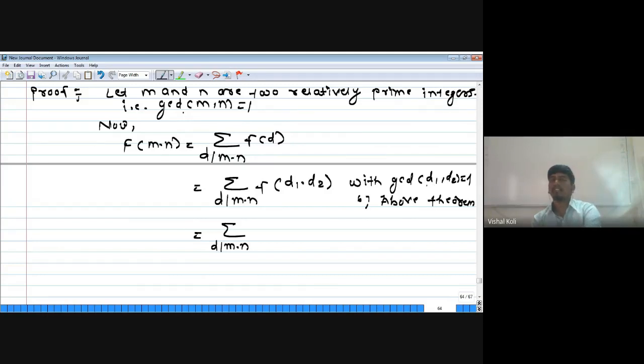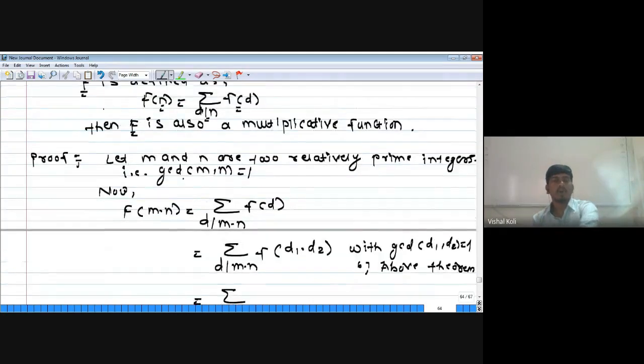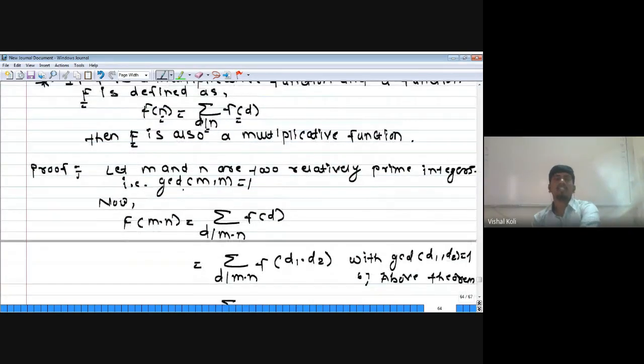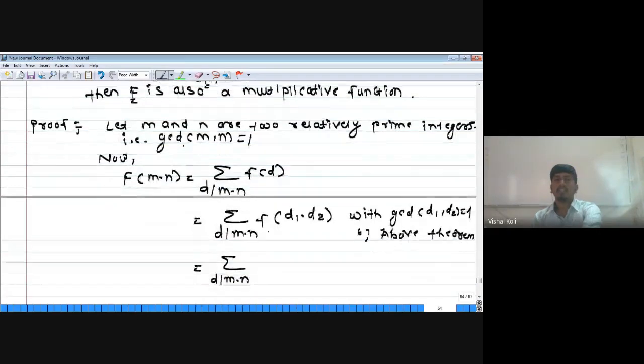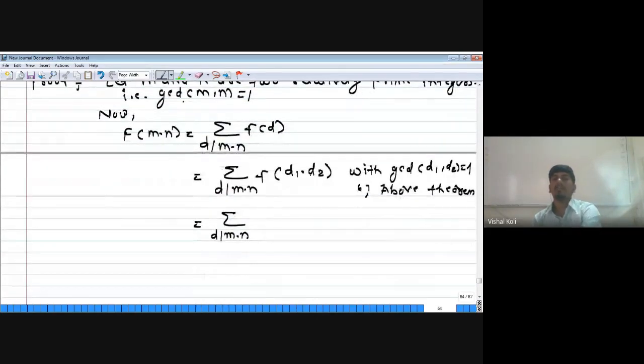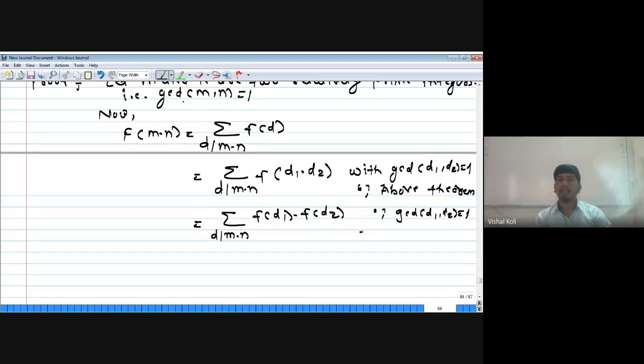Since we know that small f is a multiplicative function, this is nothing but f of d1 into f of d2, since GCD of d1, d2 is equal to 1 and small f is multiplicative.